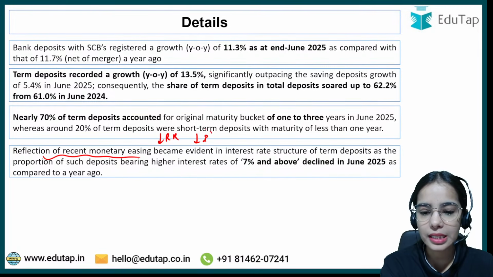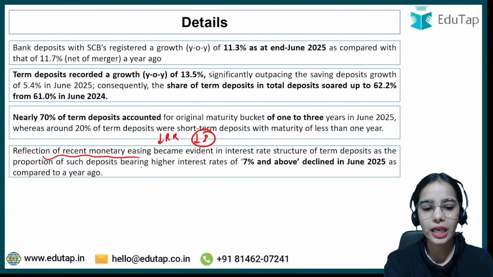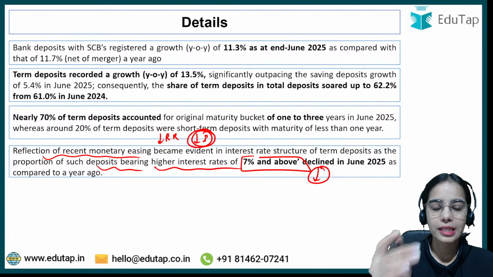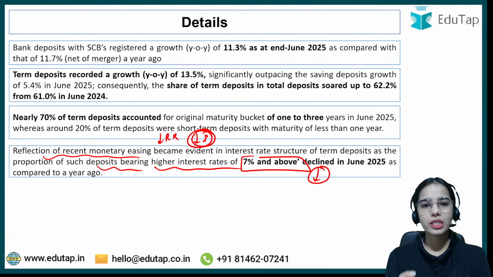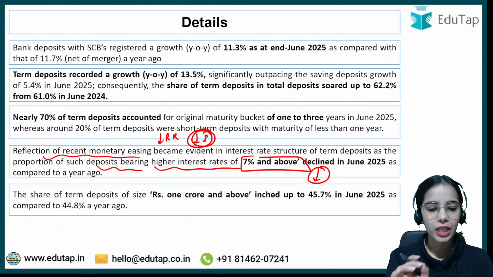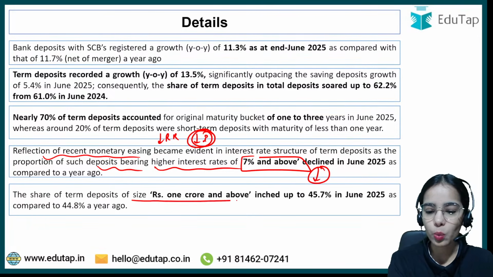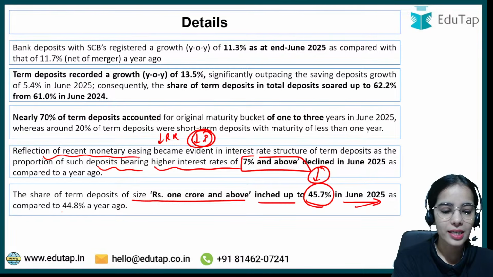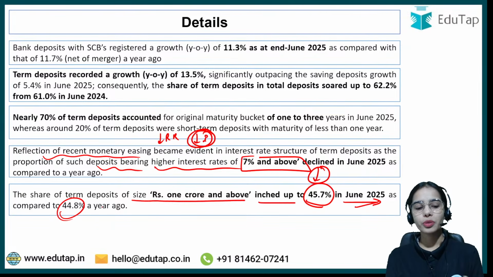So the interest rate is decreasing in the economy, and that's why the deposits bearing a higher interest rate of 7% and above have declined. Because the interest rate is declining in the economy, the deposits that have a higher interest rate are also declining. Okay, the share of term deposits of size rupees 1 crore and above has increased to 45.7% in June 2025 as compared to 44.8%. So basically the share of term deposits of size 1 crore and above has increased.